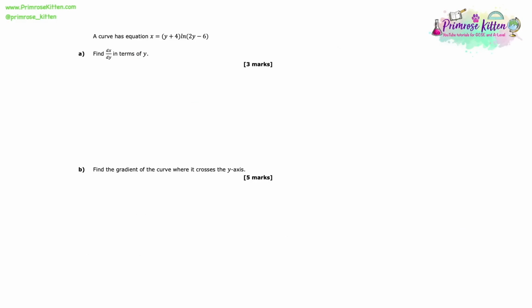A curve has an equation x equals (y plus 4) times ln(2y minus 6). Here we're asked to find dx/dy in terms of y. Now don't let this confuse you because it's the different way around to how we're used to it. This just means differentiate x with respect to y. So we just need to differentiate as normal.